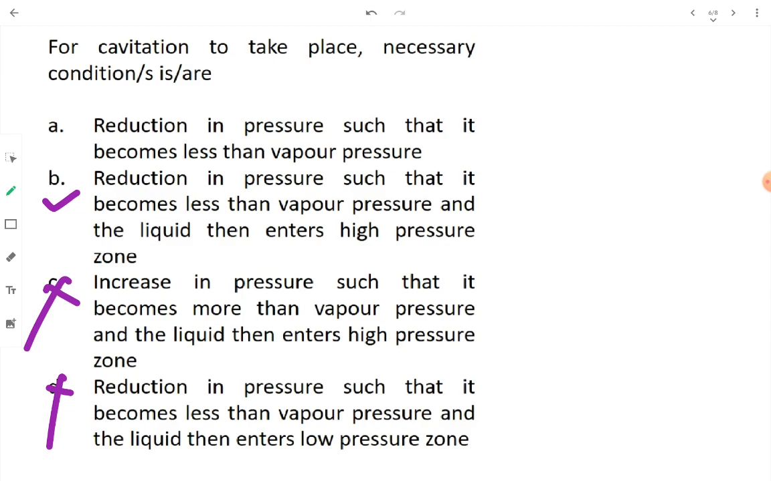Therefore the correct option is option B. Reduction in pressure such that it becomes less than vapor pressure. Yes, this is the initial condition. Vapor bubbles are going to form, and then the liquid along with those vapor bubbles should enter the high pressure zone. Okay, therefore these two are the most important conditions for the cavitation process to initiate. Thereby option B is the one.